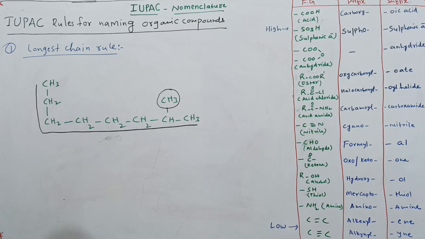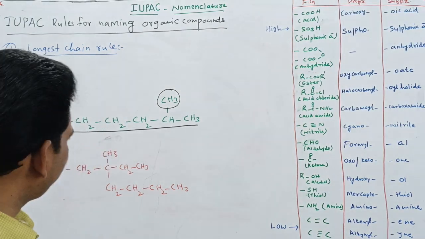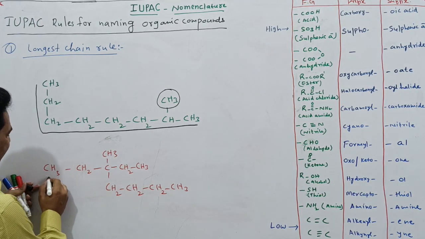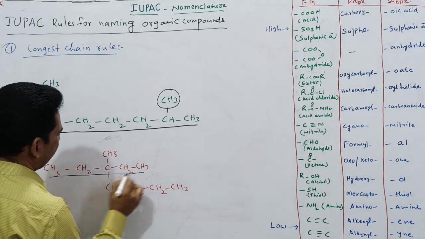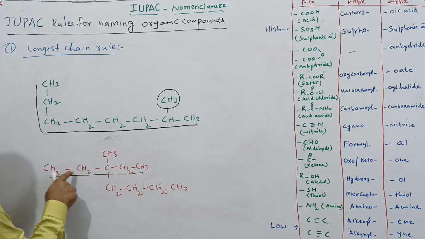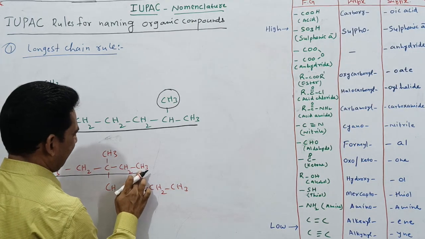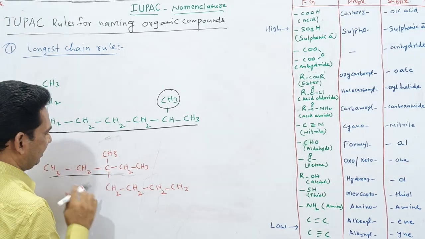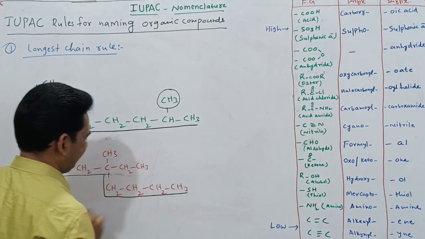Now another example I will give. Now see, this is a branching compound. It might confuse you. How are you going to select the longest chain in this case? If you select in this way, how many carbons do we get here? 1, 2, 3, 4, 5. Then leave this one. I am not selecting in this way. I am selecting in this way. This is my longest chain.